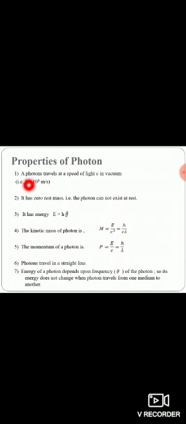It has zero rest mass, that is, the photon cannot exist at rest. It has energy E equals h nu, where nu is the frequency of the photon. The kinetic mass of the photon is m equals E by c square equals h by c lambda, where lambda is the wavelength. The momentum of the photon is p equals E by c equals h by lambda. The photon also travels in a straight line path. The energy of the photon depends on its frequency nu, so its energy does not change when the photon travels from one medium to another medium.